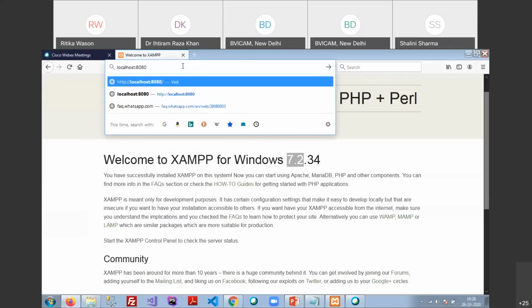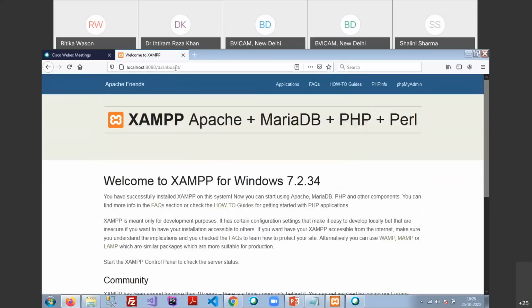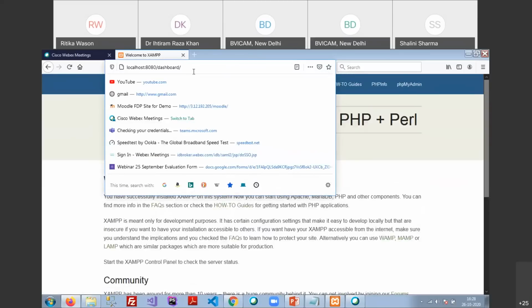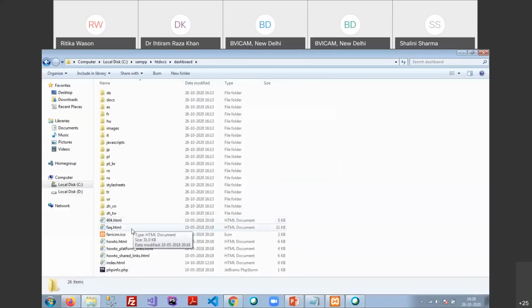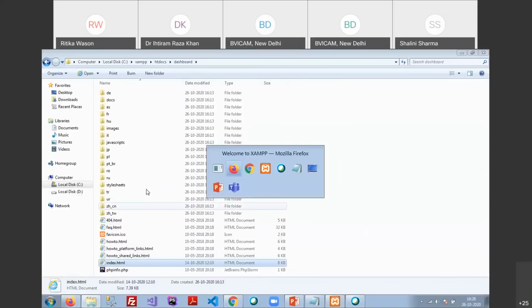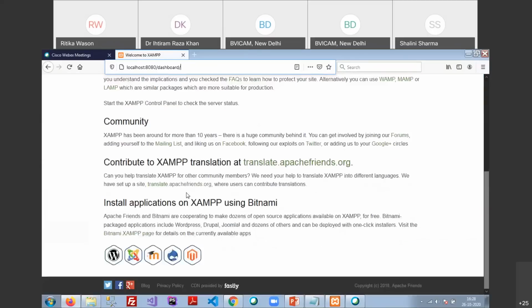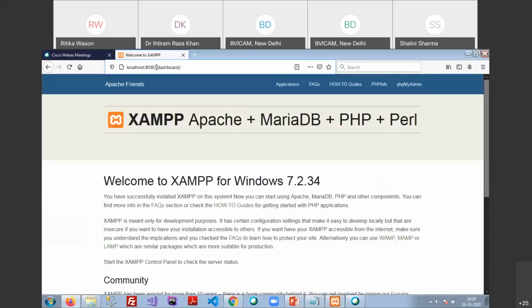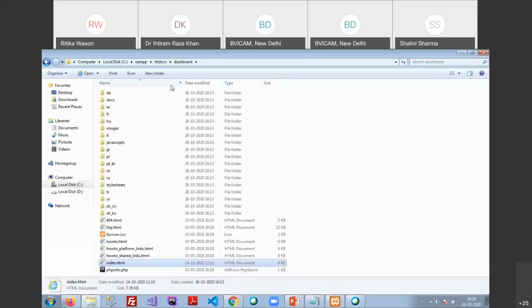Once I hit enter, it goes into the dashboard folder. And the dashboard folder also has either index.html or index.php. Now it has the index.html page, so we can check it out. The index.html page is showing me these details. Okay, so the same theory, the same procedure, will happen with Moodle.